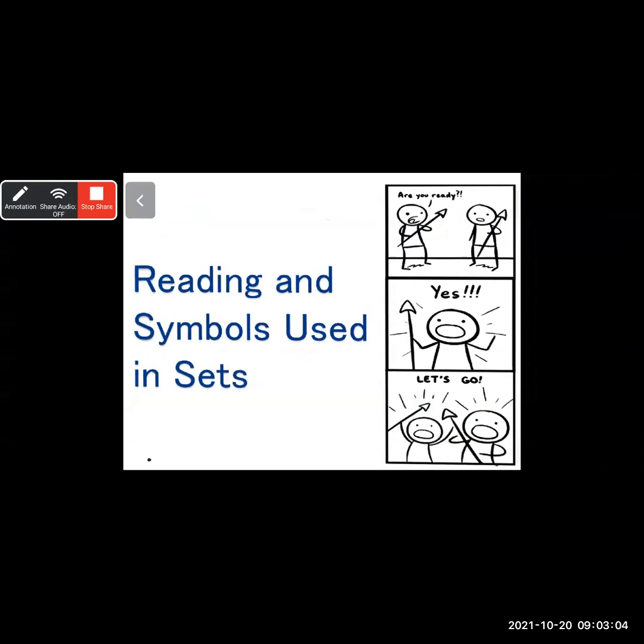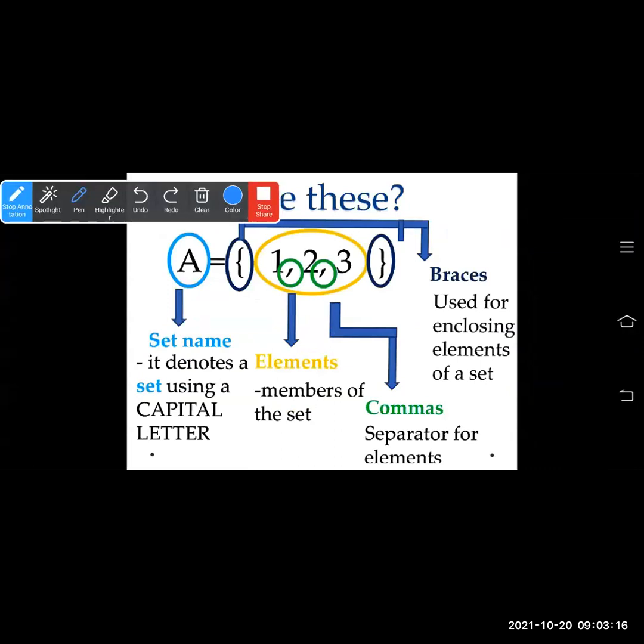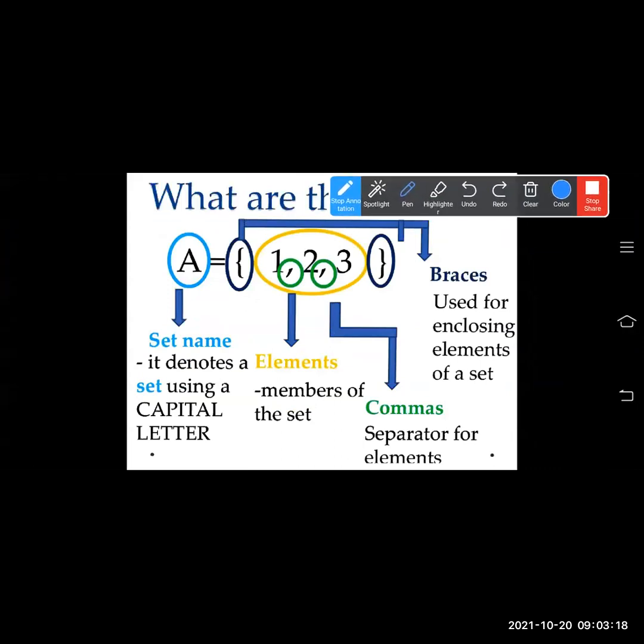How do we read, and which symbols do we use in sets? This is very important, and so is how we have to write the sets. These are some symbols we use for writing the sets. This is capital A, the name of the set.